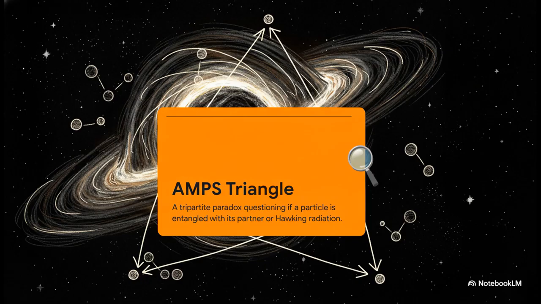It basically asks, is a particle falling into a black hole entangled with its infalling partner, or is it entangled with the Hawking radiation escaping to the outside? Quantum mechanics dictates it can't be fully entangled with both. That's a core rule called the monogamy of entanglement. To solve this paradox, we have to track all 3 sides of the triangle, which, as you might guess, is notoriously impossible to do in deep space.